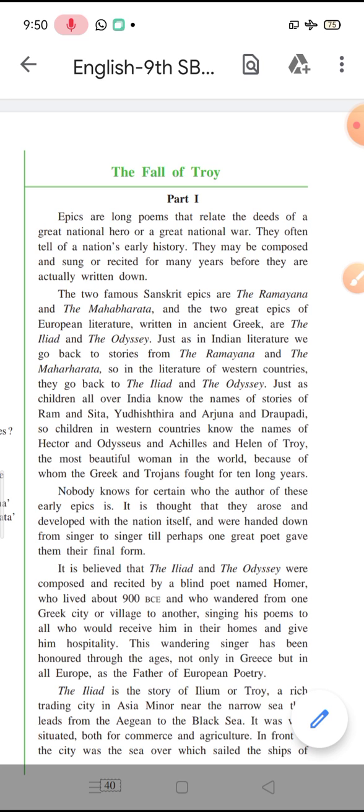He again decided to keep Paris with himself. Paris had run away with Helen, who was the queen of King Menelaus, king of Sparta. Now there was a place called Sparta, and the king of that Sparta was King Menelaus. Menelaus' wife was Helen, and she was the most beautiful woman on the earth. She was very, very beautiful.